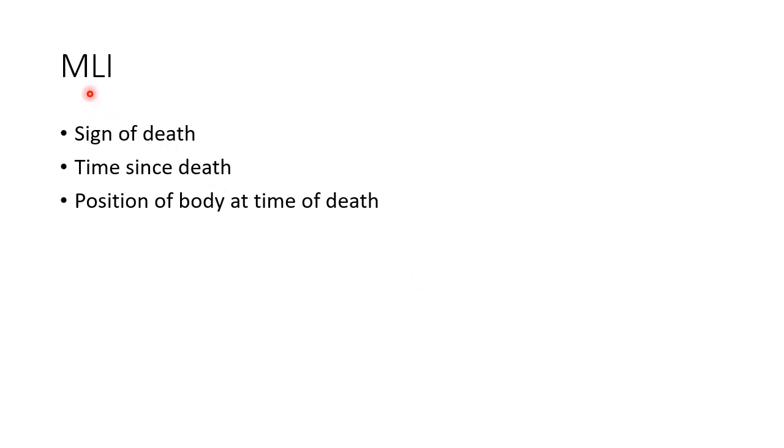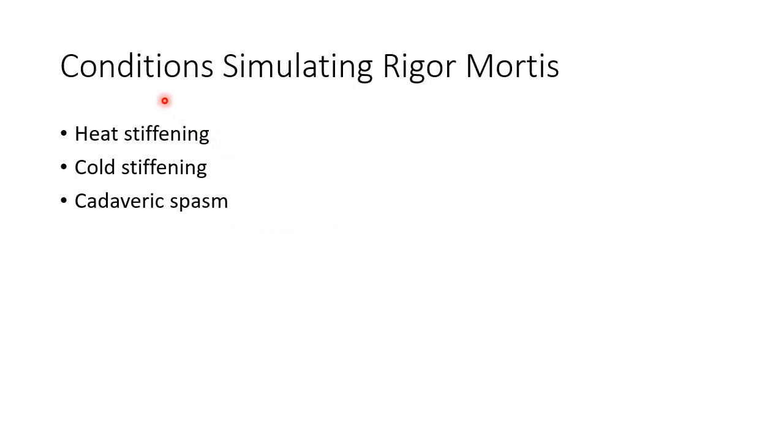Now let us discuss the medico-legal importance of rigor mortis. It is a sign of death. We can estimate time since death using rigor mortis. We can also make out the position of body at the time of death using rigor mortis. Now let us discuss the conditions simulating rigor mortis: heat stiffening, cold stiffening and cadaveric spasm. All these conditions mimic rigor mortis and they need to be differentiated.